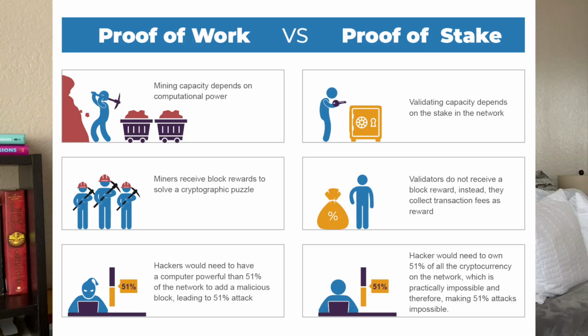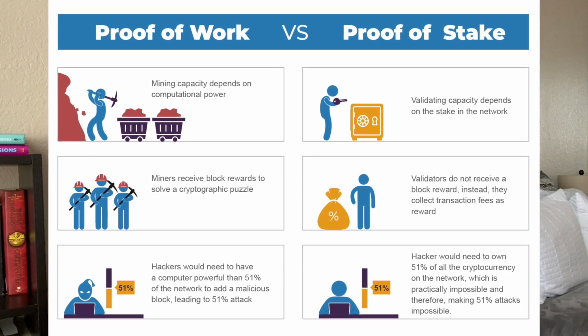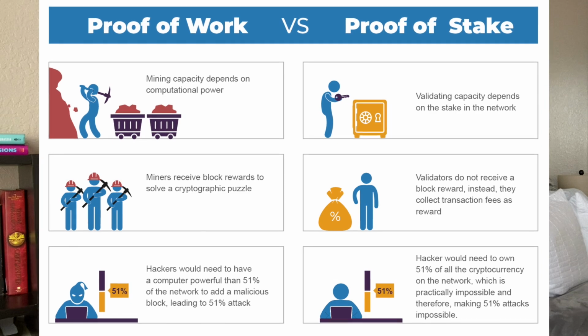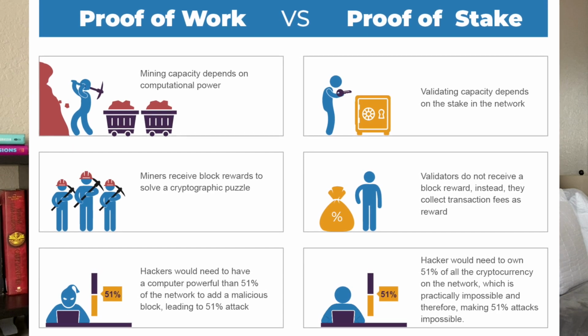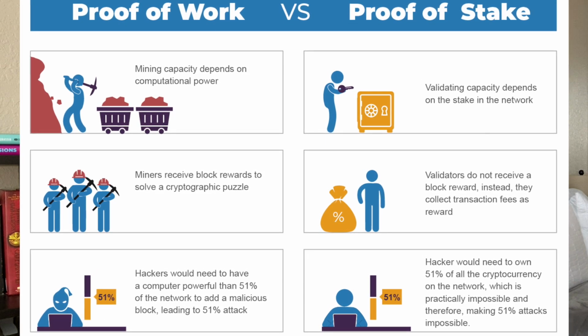We're going to talk about the definitions of both consensus mechanisms, and then we're going to dive into a little bit about the pros and cons to hopefully give you better context into what proof of work is, what proof of stake is, and the benefits and disadvantages of both consensus mechanisms. If this sounds like something you're interested in, let's dive into the difference between the two.